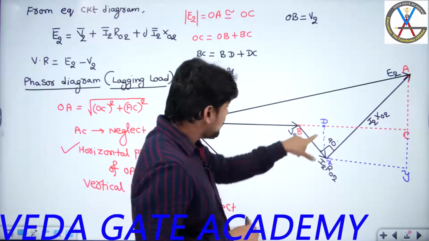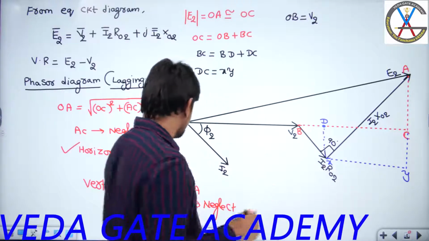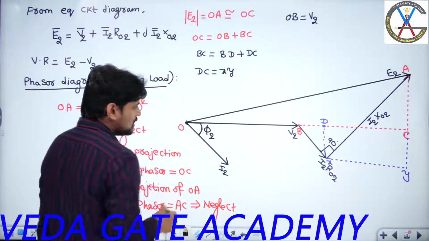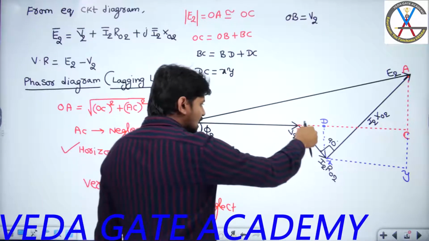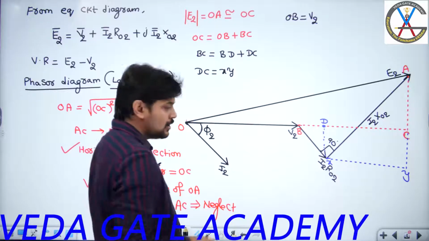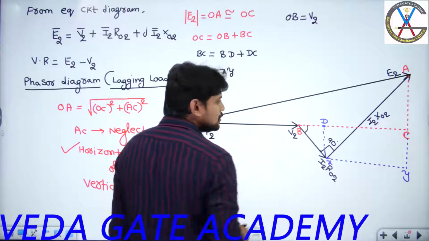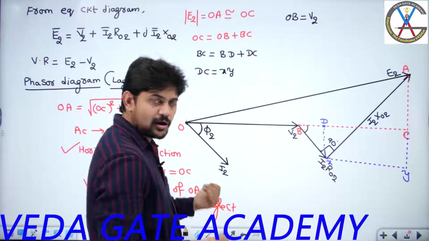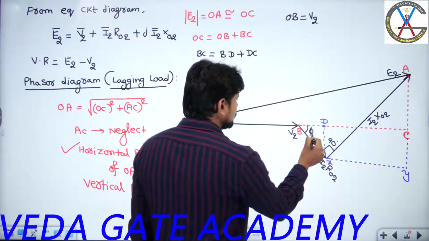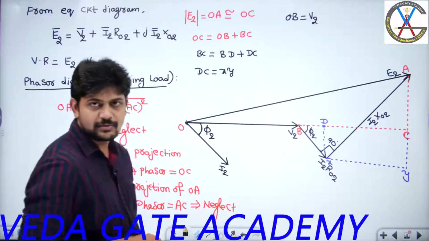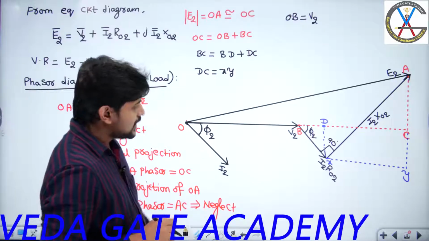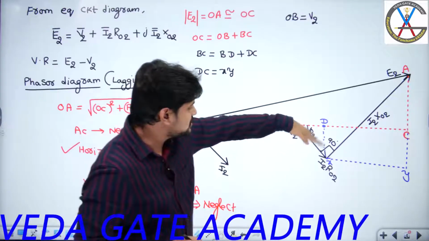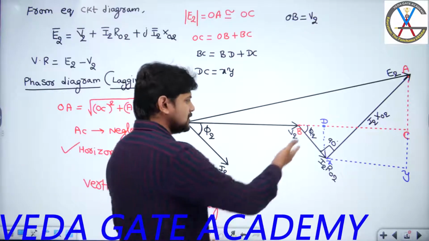In order to get BD length, all of you please focus, guys, here. So this is my horizontal line and this is I2, and the angle between this horizontal line and I2 is phi 2. Can I say this I2 R02 is also parallel with I2? If you try to identify this angle, can you tell me what this angle is? As this is the angle between the horizontal line and I2 R02, which is parallel to I2, the same phase angle you are going to get over here. This is phi 2. Yes or no? Right. Now my question is, can you tell me what is the horizontal projection of I2 R02? Obviously, if you apply cos phi 2, you will get this one.